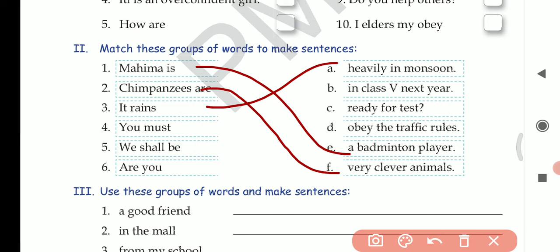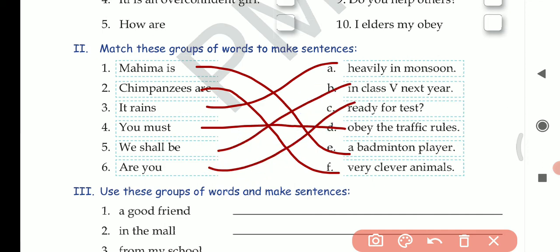Fourth, you must what? In class 5 next year? No. Ready for test? No. Obey the traffic rules? Yes, you must obey the traffic rules. Fifth, we shall be in class 5 next year. Yes, this is appropriate. And the last one, are you ready for test? So I hope question number 2 is clear to everybody. Now we'll be moving to question number 3.